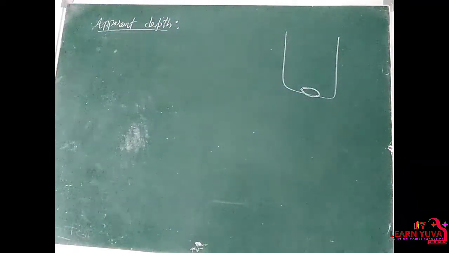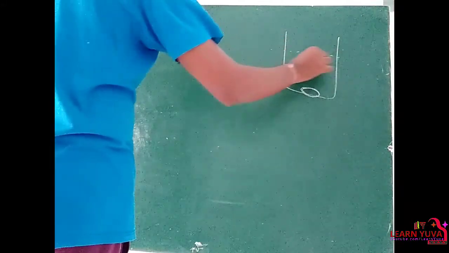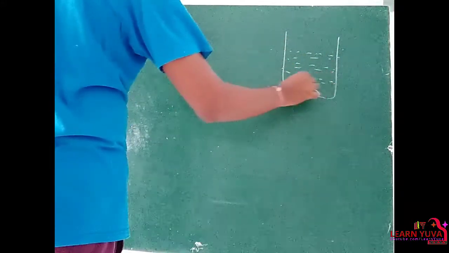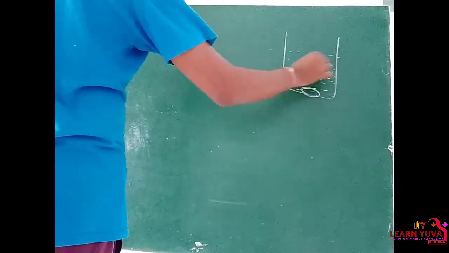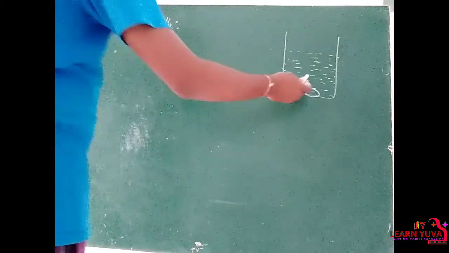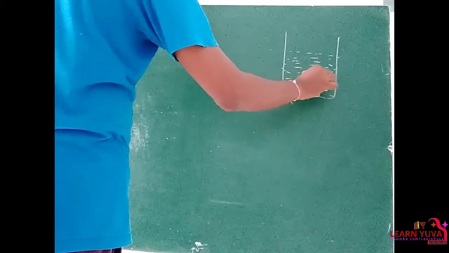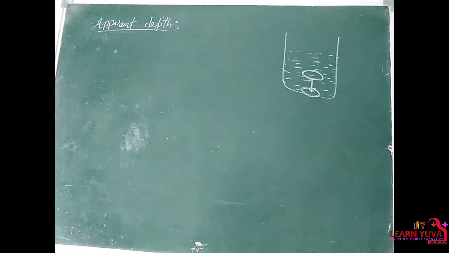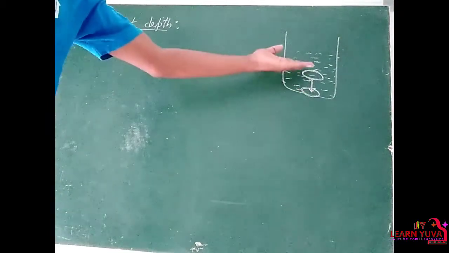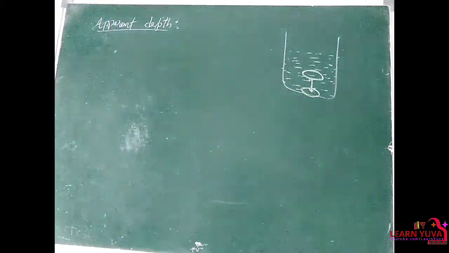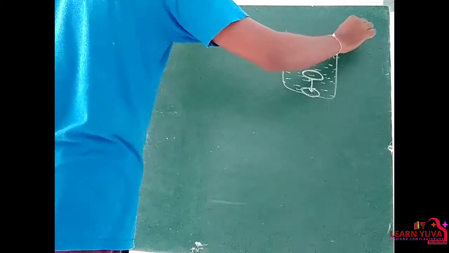Now pour some water in the beaker. Now observe the coin. What will you observe? You will observe that the coin is situated some height from the starting point. That means the coin is raising its height, right?